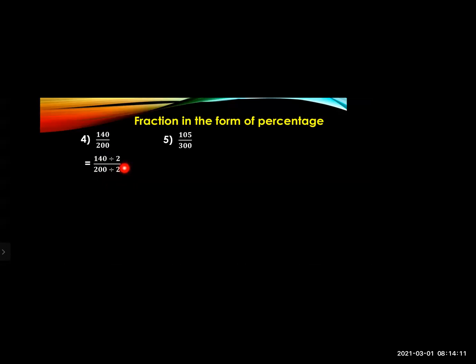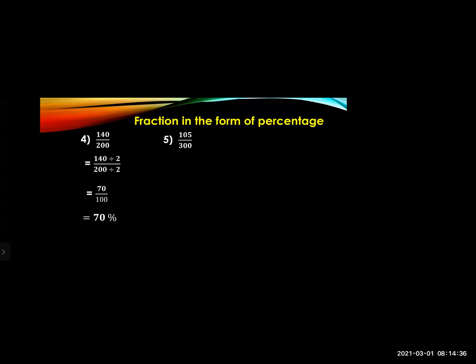When you divide the denominator, in the same way you have to divide the numerator by the same number. So the answer you will get is 70 upon 100, meaning 140 divided by 2 upon 100. So the answer you will get is 70%.